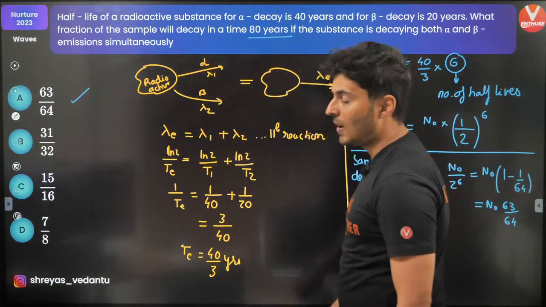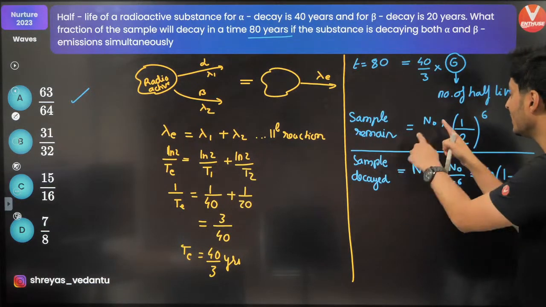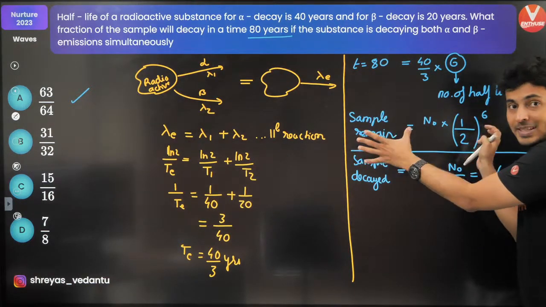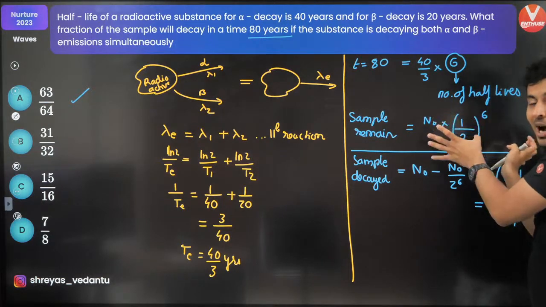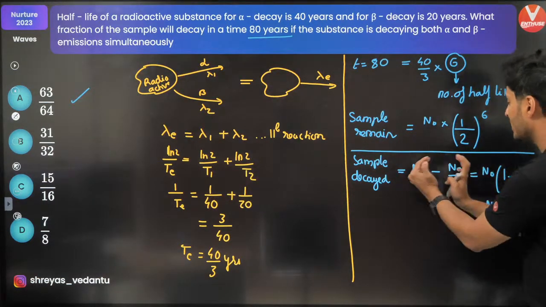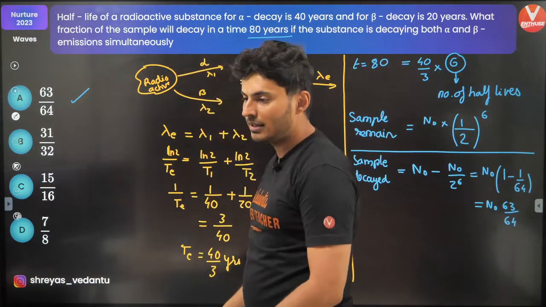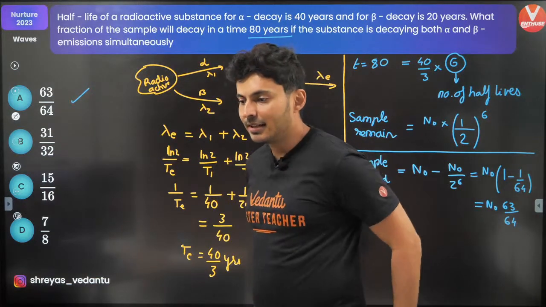So the catch was not to find the sample which is remaining, but to find the sample which has decayed. This formula always gives you the sample which is remaining. Half into half into half is the sample remaining. So the amount which has decayed is original minus what is remaining. So that's how you get the number. So brilliant. Okay, great Pawan.